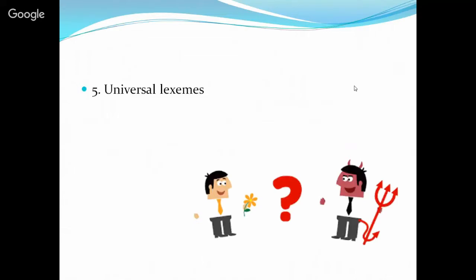The universal lexemes, that means words that are known as meta-language. It is said that these kinds of words are used in every single language. As in this case, the evaluative, we have good and bad. We can have these kinds of words in different languages. So that's why they are called universal lexemes.